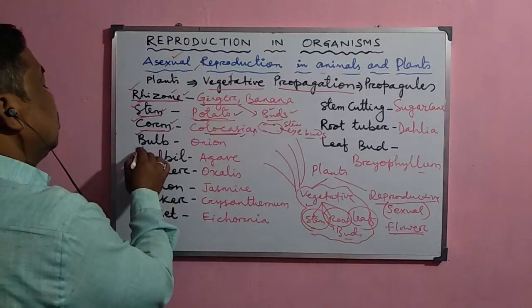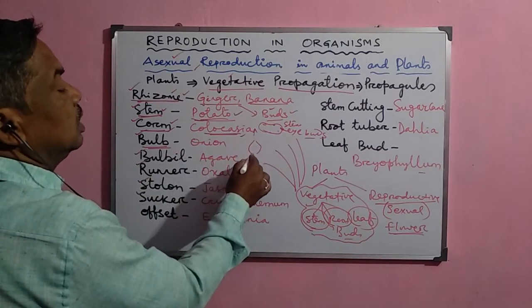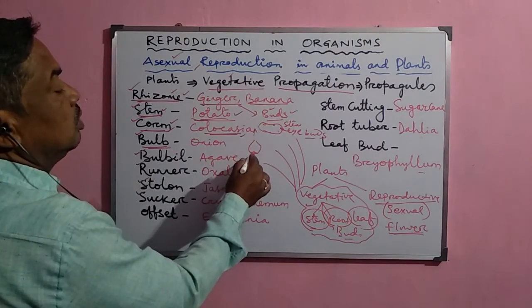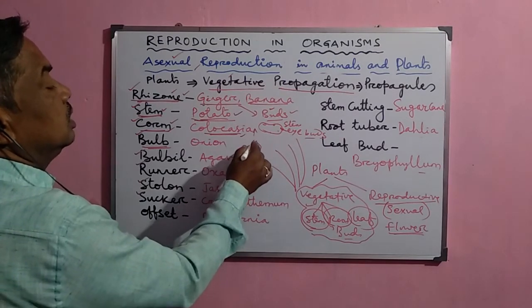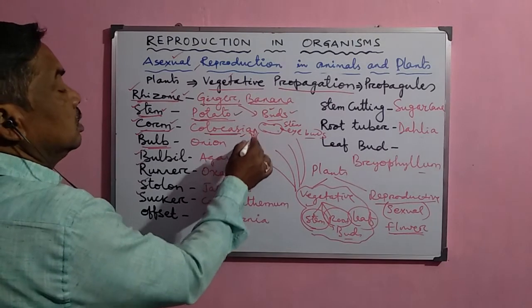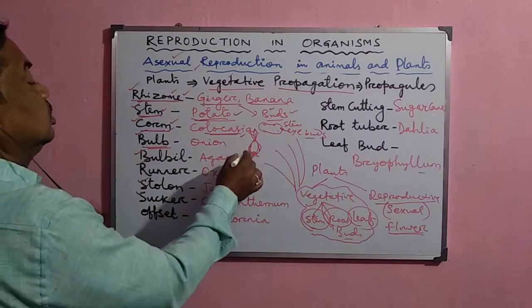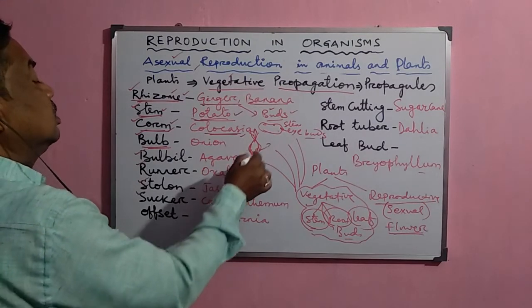Next is the bulb of onion. As we know, this is the onion and this is the stem actually here. These are the scaly, swollen leaves, and from the bulb of the onion new plants normally develop.